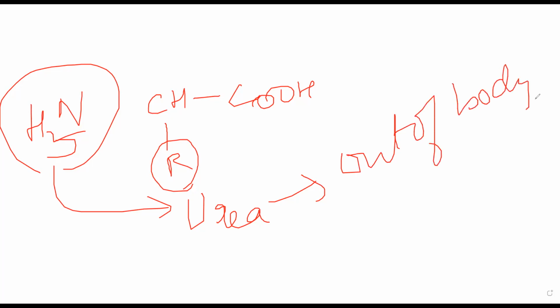That whole step is called deamination, or specifically removal of this bond. Removing this bond is called the deamination step. You are deaminating, you are removing the amino group. That is the deamination reaction. Did you understand?